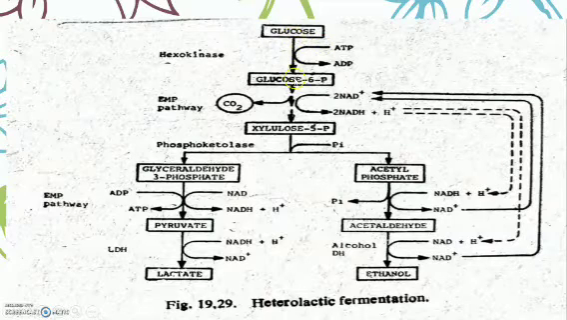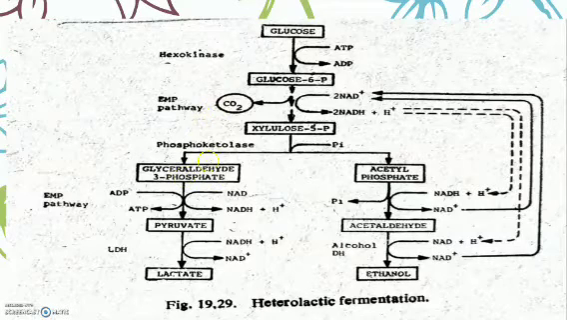Glucose forms glucose 6-phosphate by the enzyme hexokinase, and this is converted into glyceraldehyde 3-phosphate and acetyl phosphate. This acetyl phosphate is reduced to acetaldehyde, and this acetaldehyde is again reduced to ethanol. Another product is produced from xylulose 5-phosphate. This gives glyceraldehyde 3-phosphate, and the enzyme involved is phosphoketolase.